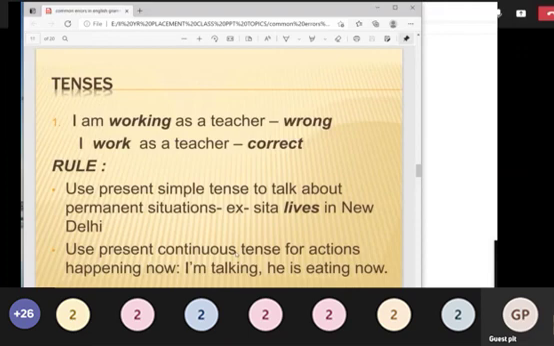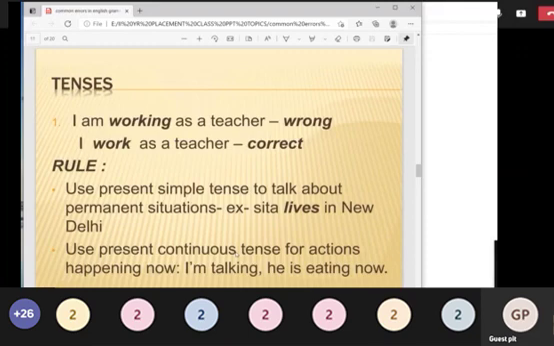Use present simple tense to talk about permanent situations. For example, Sita lives in New Delhi. So what is that? Present simple tense, because the first sentence is in present continuous. For speaking about permanent situations, we have to use the simple present tense. For example, the sun rises in the east and sets in the west. We can even say this particular action in any kind of tense, but for universal facts and permanent situations, we have to use only the simple present tense.